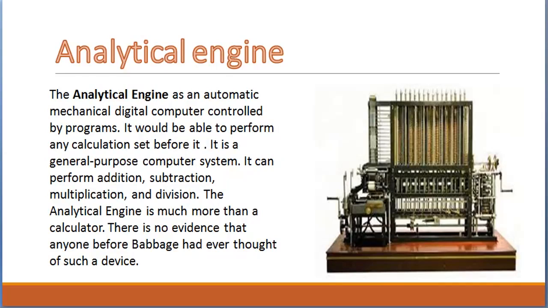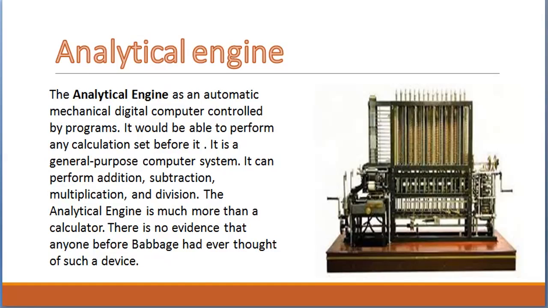It is a general purpose computer system. So what is a general purpose computer system? A general purpose computer is a computer that is designed to be able to carry out many different tasks. So the analytical engine can perform additions, subtractions, multiplications, and divisions.